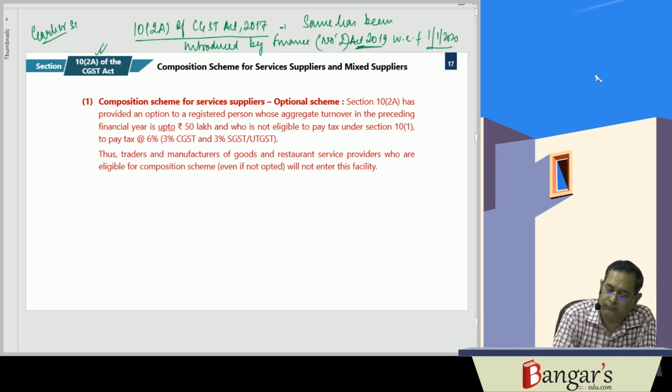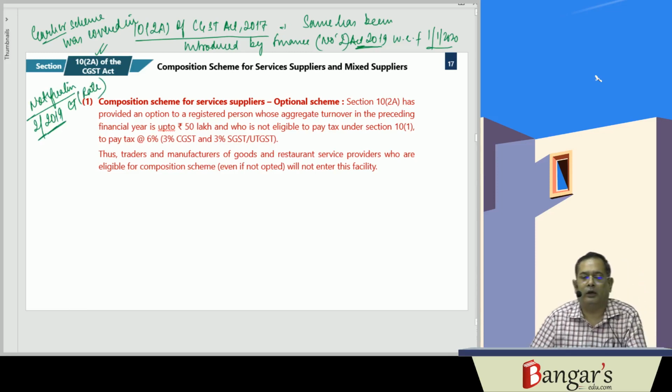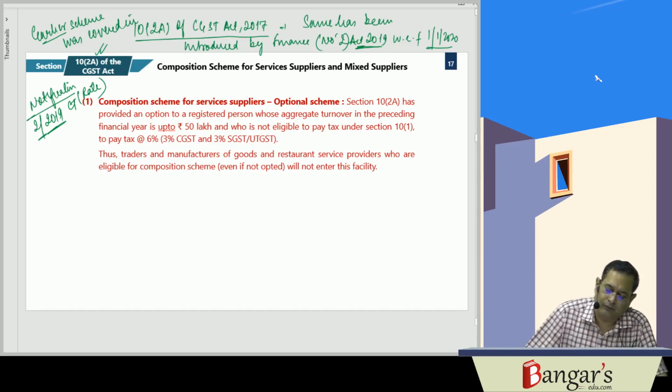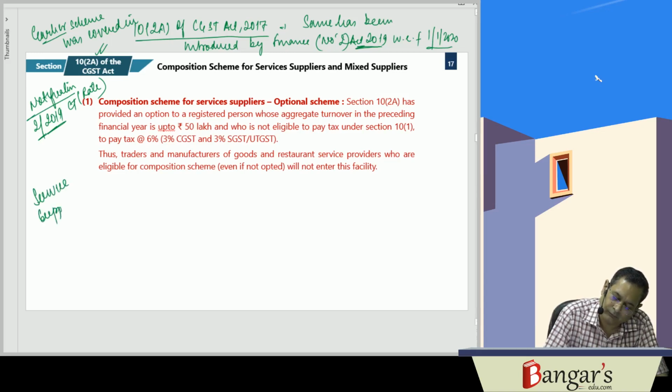Earlier, the scheme was covered in a notification. At present, the notification is alive: 2/2019 Central Tax (Rate). Now here, basically, it is for service suppliers as well as mixed suppliers.